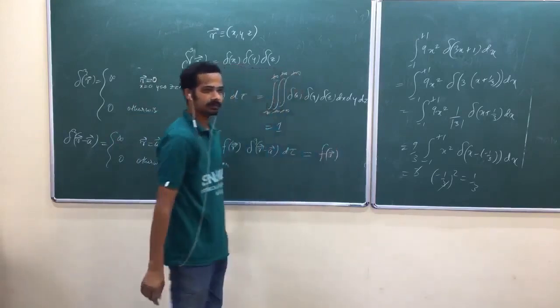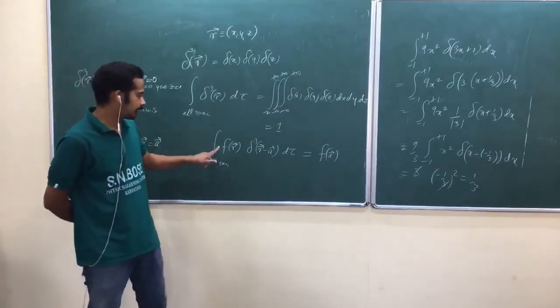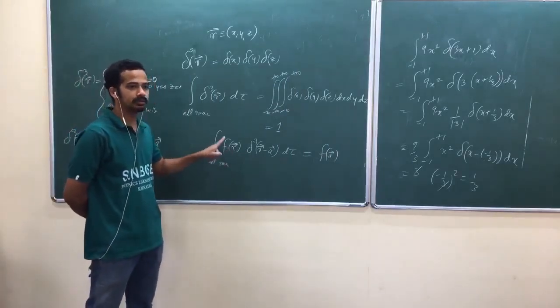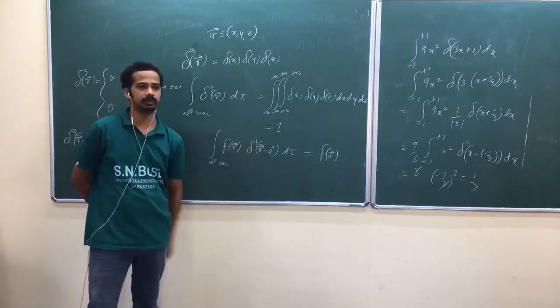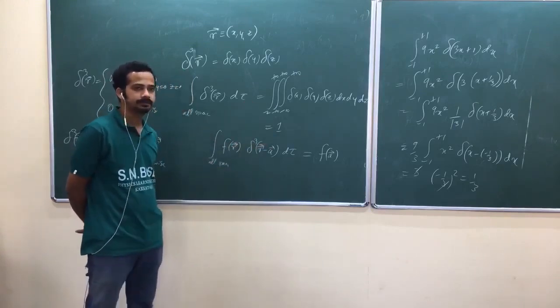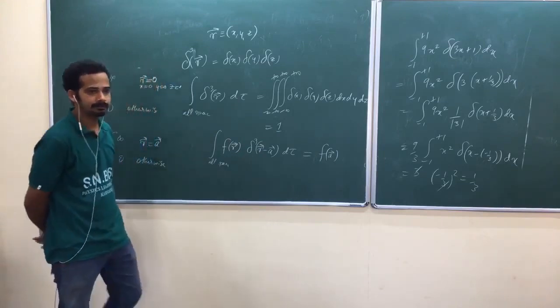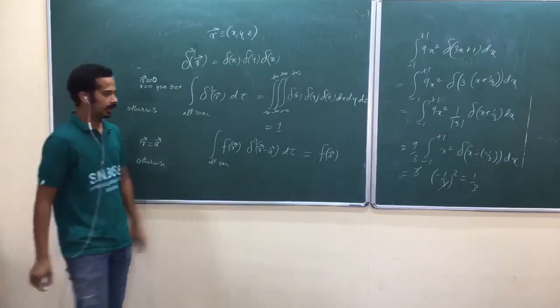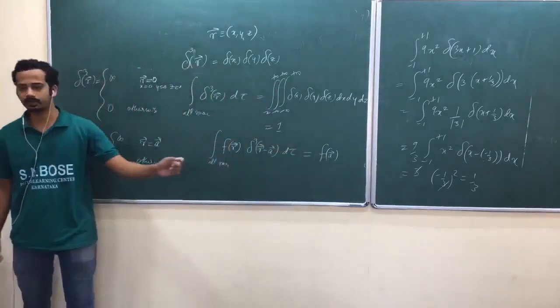F of a vector. Now again, don't get confused why I have written a scalar as a function of a vector. It's a position vector. That means f is a function of x, y, z. That's what I want to say. F of a vector means the function at that particular point in space.